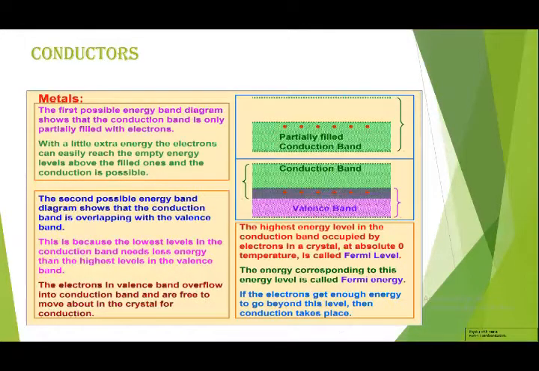So the electrons in the valence band overflow into the conduction band and are free to move about in the crystal for conduction. The highest energy level in the conduction band occupied by electrons in a crystal is called the Fermi level, and the energy corresponding to this level is called Fermi energy.